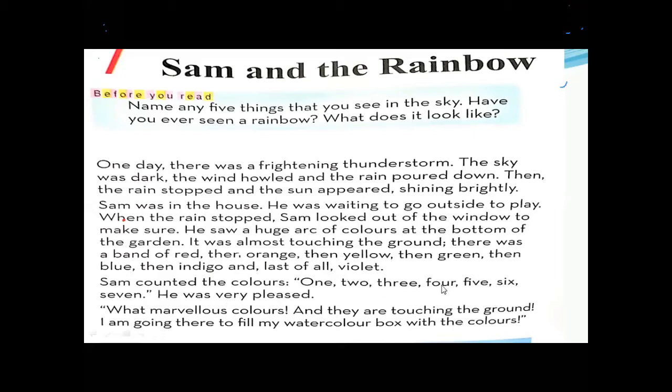One, two, three, four, five, six, seven. Yeah, there were seven colors. He was very pleased. Pleased means happy. He was very happy. What marvelous colors. He liked the colors. And they are touching the ground. He saw that these colors were touching the ground.